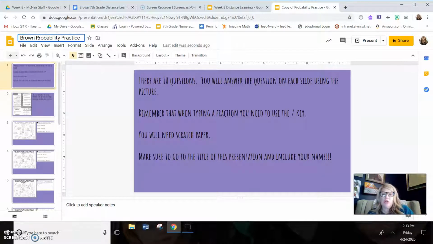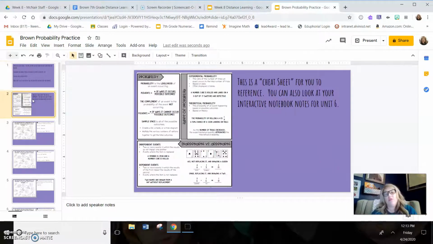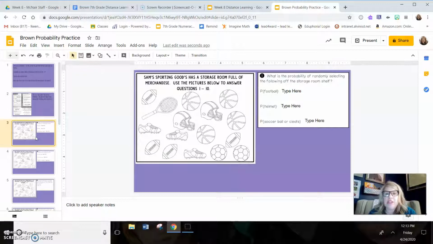Make sure to go to the title of the presentation, include your name. I just went over that with you guys. The first slide is a cheat sheet that we have put in there for you. You can also go back and look at your interactive notes on, not page 6, for unit 6, I'm sorry. And then this activity will look like this. Sam's Sporting Goods has a storage room full of merchandise. Use the picture below to answer questions 1 through 10.